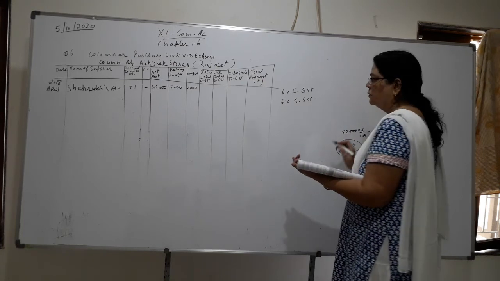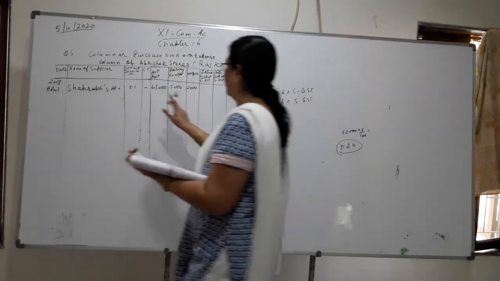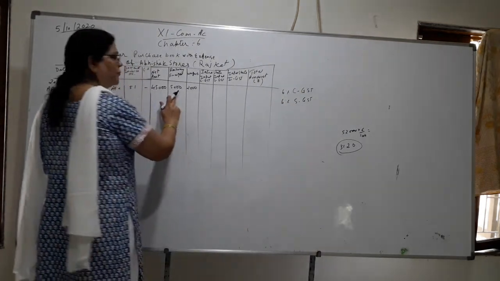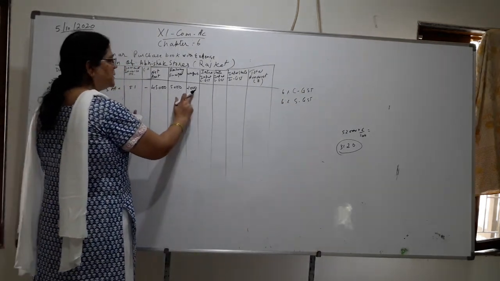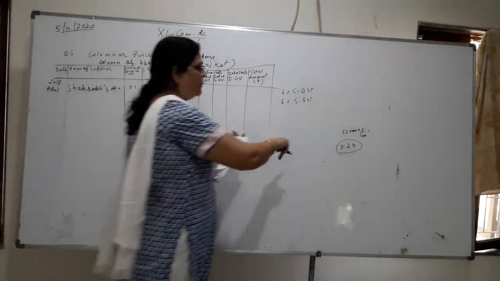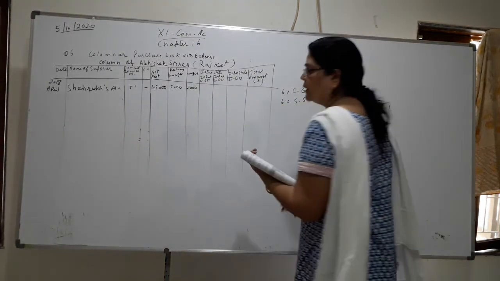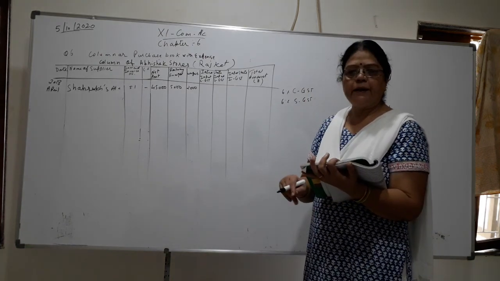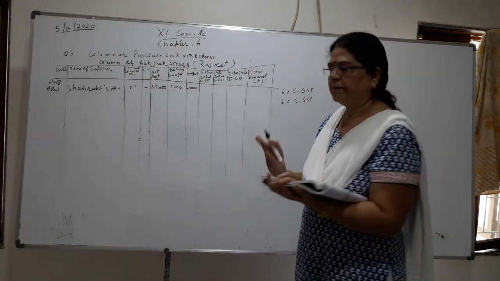Total of 45,000 plus 5,000, 50,000, plus 2,000, 52,000. On 52,000, 6% GST will come to 3,120, and SGST also the same amount because both